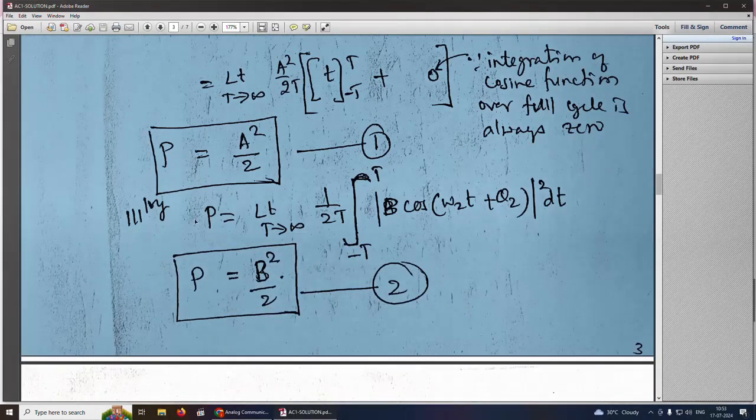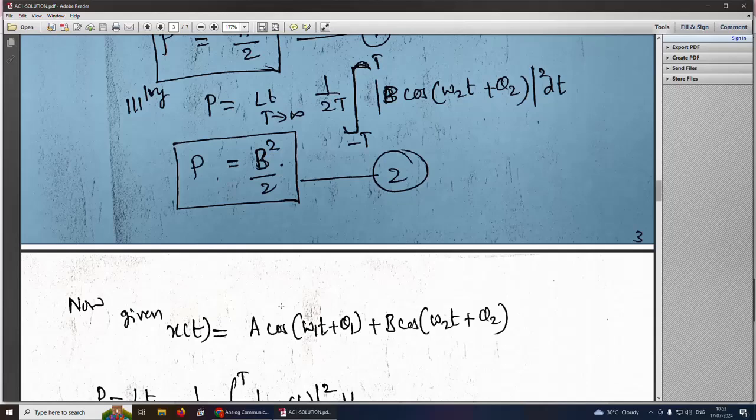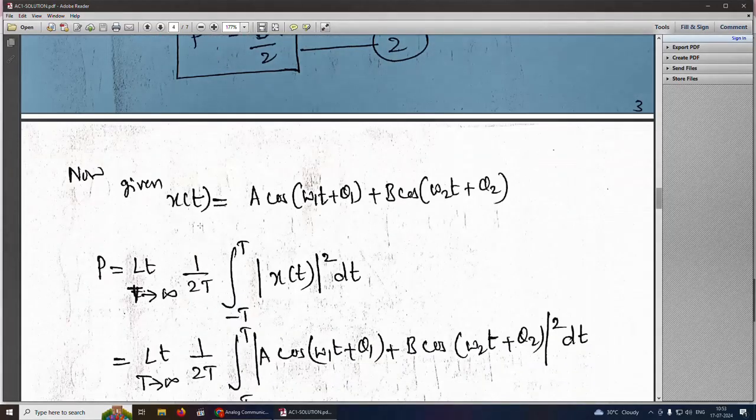Similarly for the second term, power P equals b square by 2. Then for the given problem, x of t equals a cos(omega 1 t plus theta 1) plus b cos(omega 2 t plus theta 2).